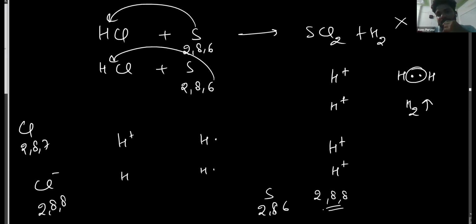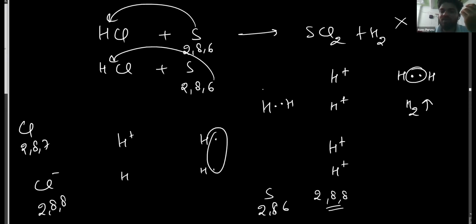Got it? That's why we keep acids in non-metal containers like plastic, because they cannot give electrons to the H plus ions of acids to form hydrogen gas. And without electrons, H plus ions will not form hydrogen atoms.